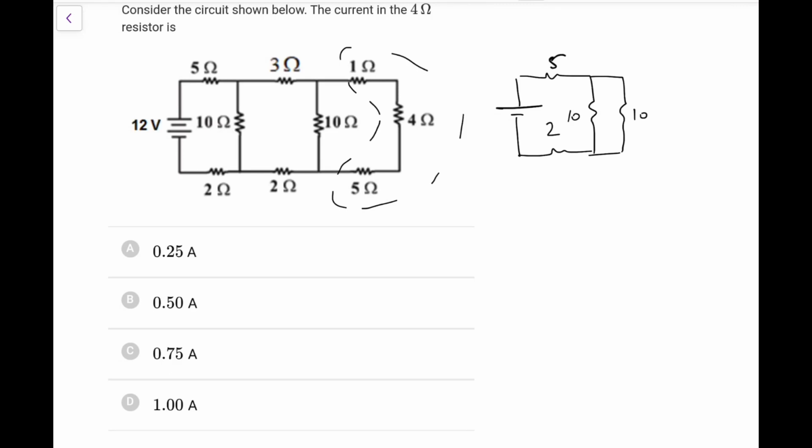So what we have, total resistance is 5, 5, 10, 12. So current will be 1 ampere. So here would be 0.5 and here would be 0.5 from symmetry. So because it is 0.5, 0.5, that means this current is 0.5. Again this will be divided equally, so it would be 0.25, 0.25. So go for option A in this particular case.